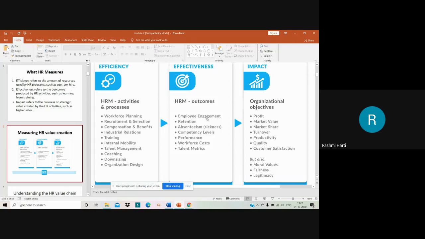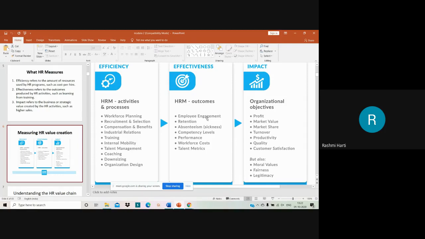Employee engagement. Now, when I say an employee is engaged in the organization, it means that the employee feels one with the organization. The employee feels that it is his or her organization and works accordingly. Every time they will be thinking of the growth of the organization and their career growth.